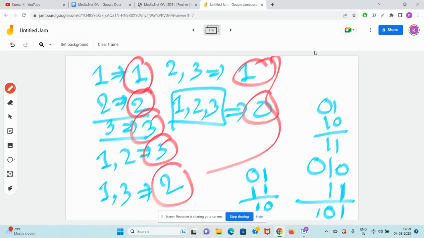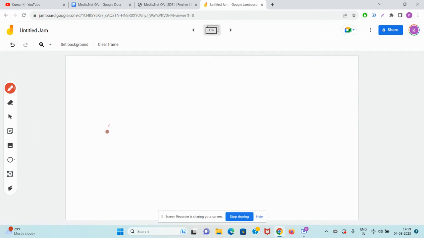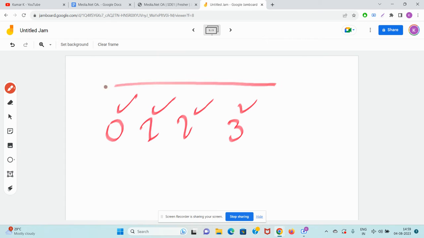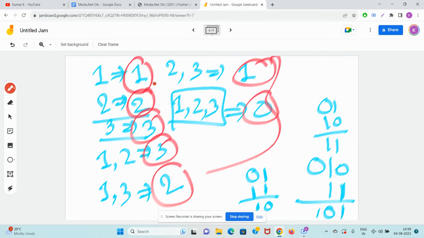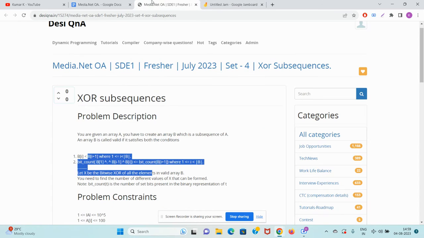Which are the different values which are coming? 0 is coming, 1 is coming, 2 is coming, 3 is coming. So if you take all the valid subsequences and check which different XORs are coming, these can come. So the answer will be 4, because 0, 1, 2, 3, there are 4 different values which can come. If some value comes repeatedly, you don't count it repeatedly, you count it one time only. 0 is coming, 1 is coming, 2 is coming, 3 is coming, and the output for this question will be 4.